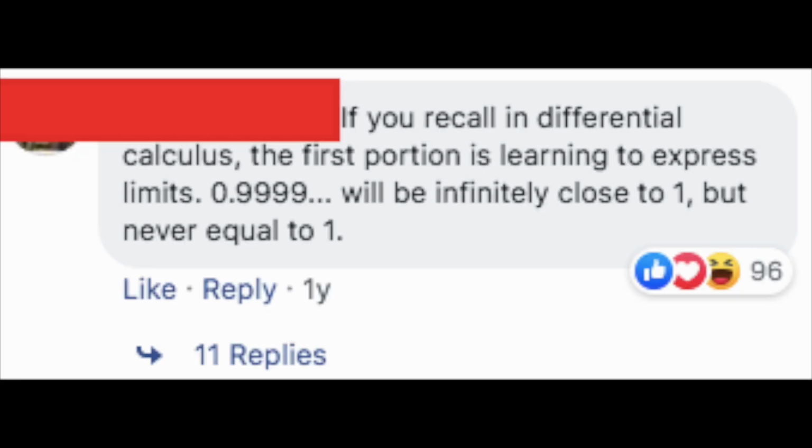Whenever this meme is shared somewhere, there will be a group of people who jump in and say, look, this equation is actually not true. 0.999 is actually a number that approaches 1, but it's not 1 itself. So let me just say this, there's no such thing as a number approaching another number, right? Number 2 is just number 2. Number 2 doesn't move. 0.999 repeating is a number, it stays there, it doesn't move. So there's no such thing as 0.999 approaching 1.